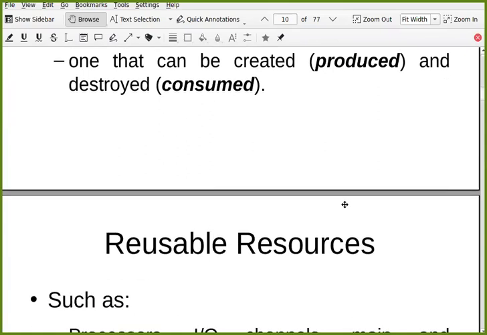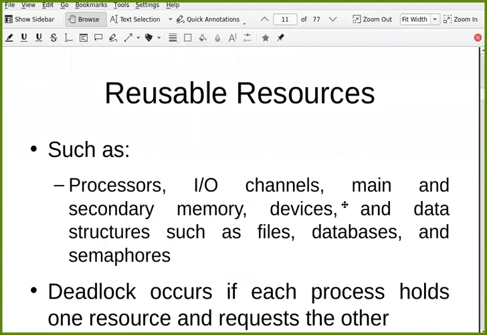Fine. Interrupts and messages can be consumable resources. Because once an interrupt is there for a particular process, if that process gets that interrupt, it identifies the interrupt, then that interrupt is lost. It is not going to last there for long, right?